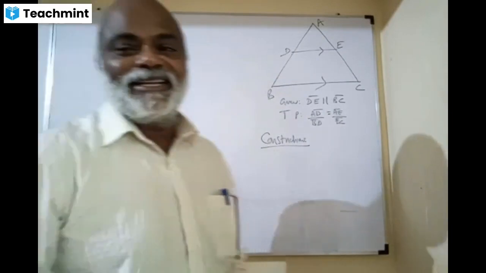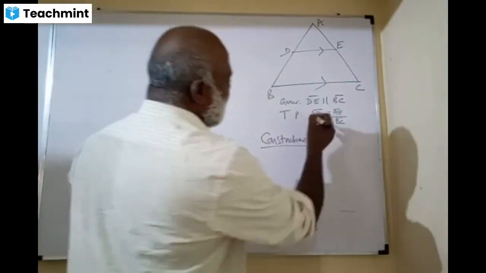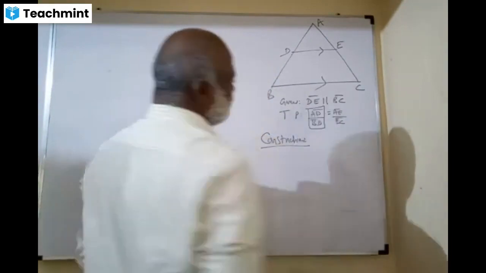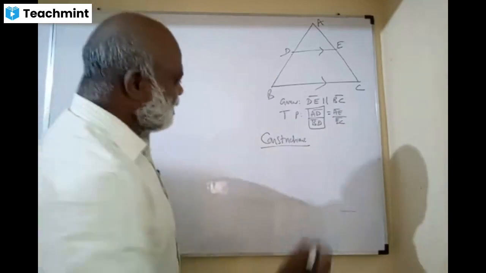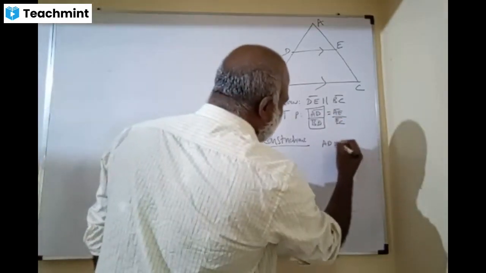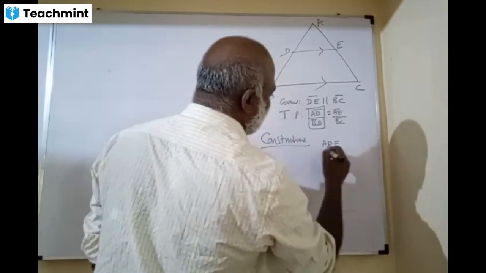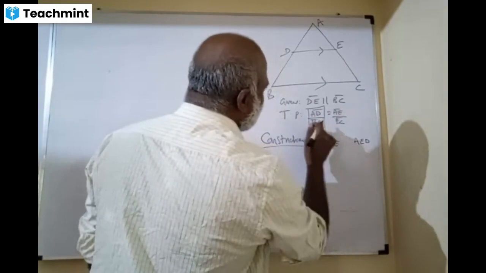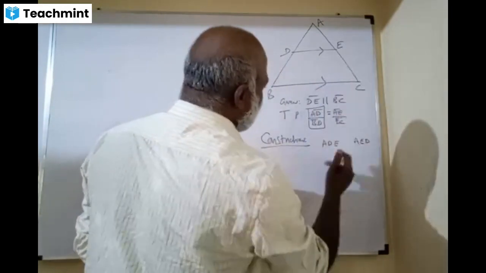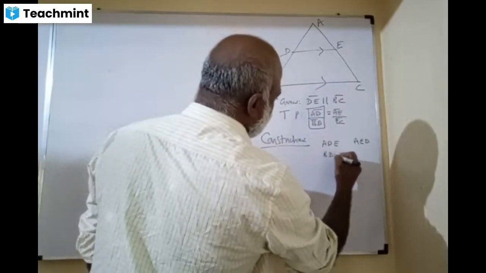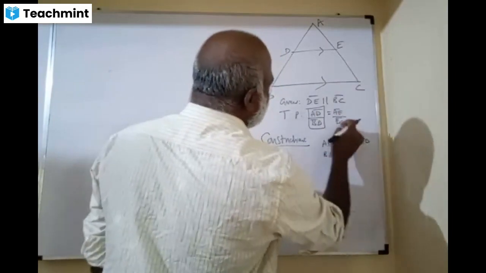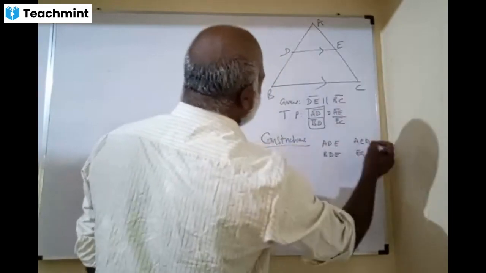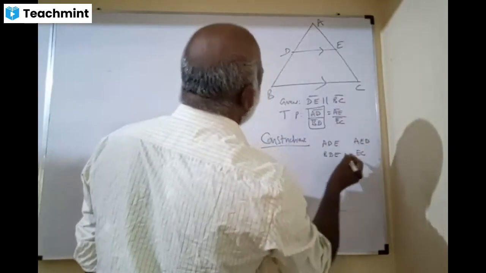Friends, here we are using this AD by BD ratio, and I'll say just a thinking. Take ADE, add this E, this AED, this BD, BDE, here ECD, or should we say ECB?